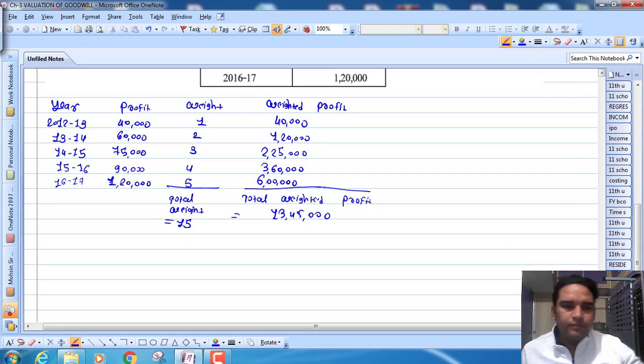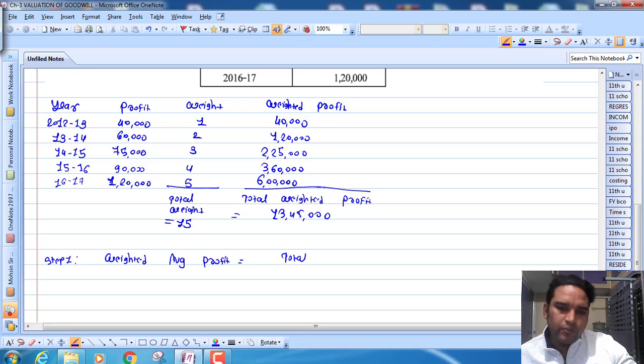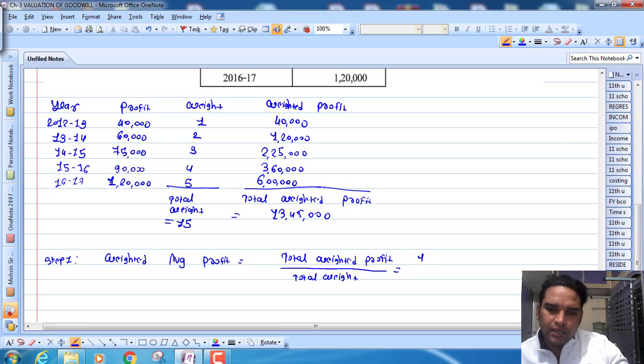So step number 1, our weighted average profit: total weighted profit divided by total weight. So 13 lakh 45,000 divided by 15.